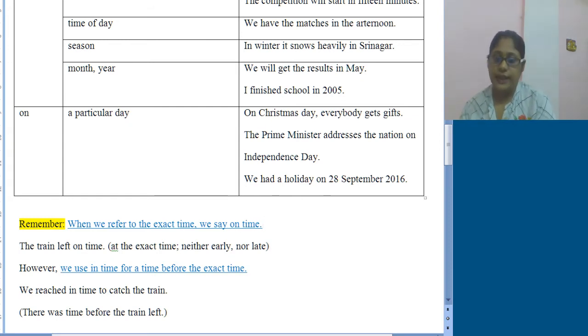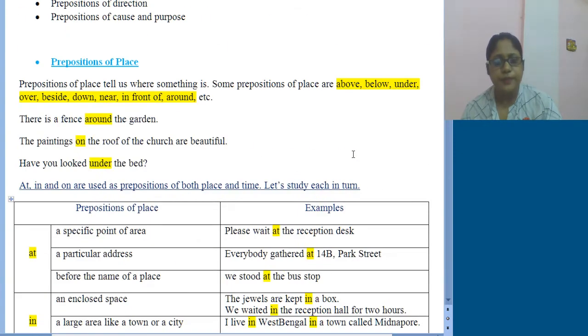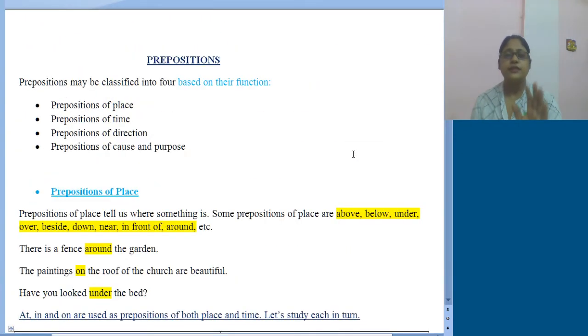I hope you all have understood preposition of place and preposition of time. See, we have run out of time. These prepositions will not leave you, whether you are a student or a grown up person, nowhere are prepositions going to leave you, right?